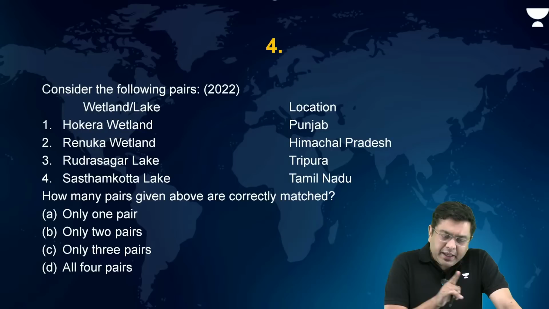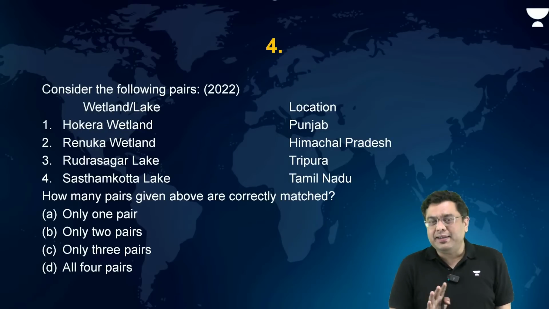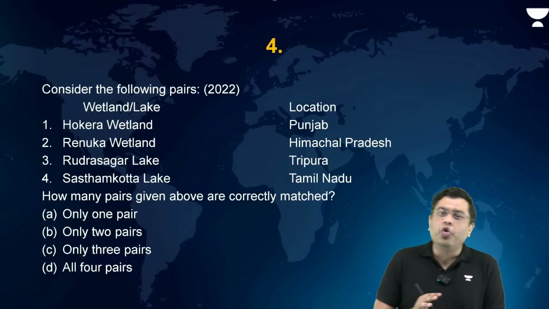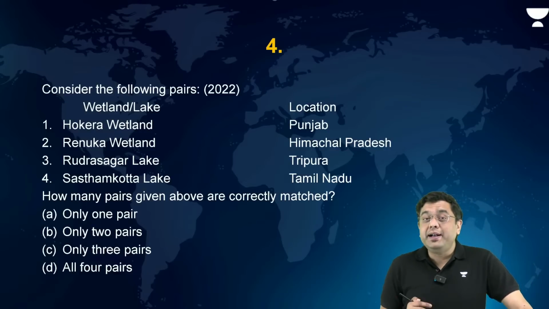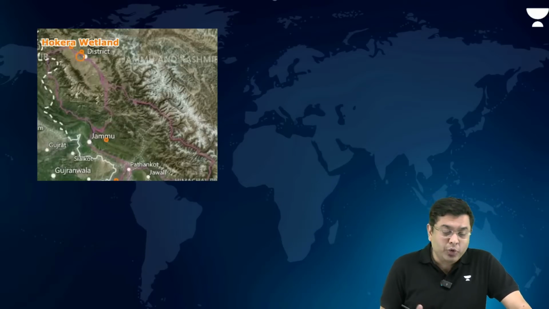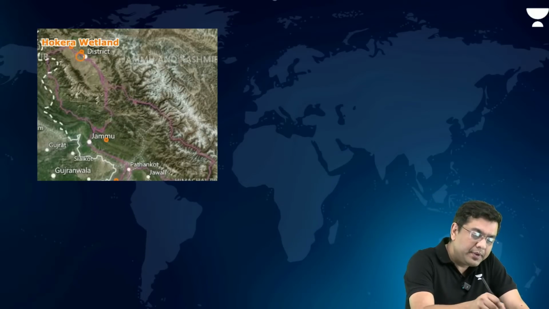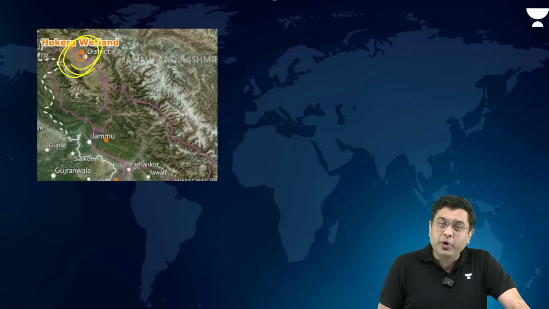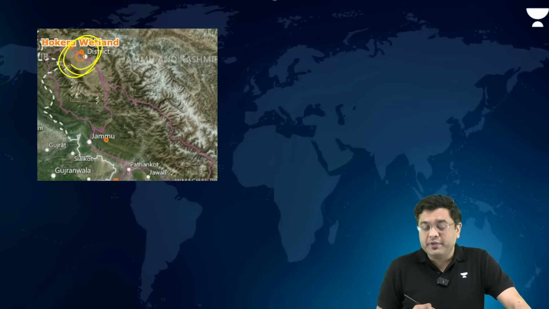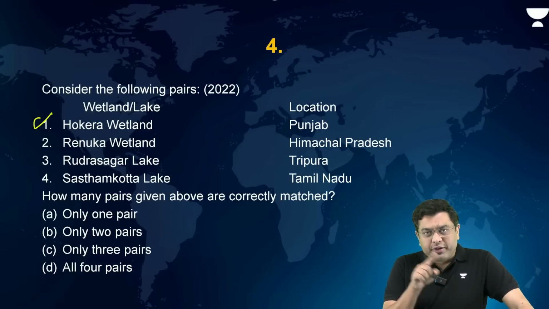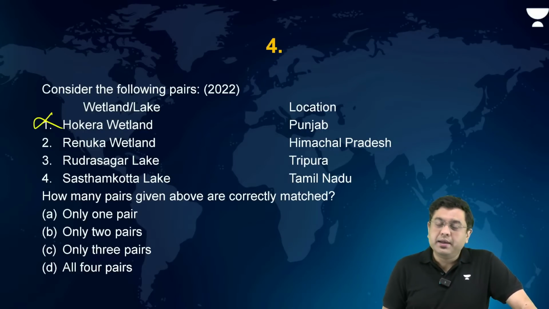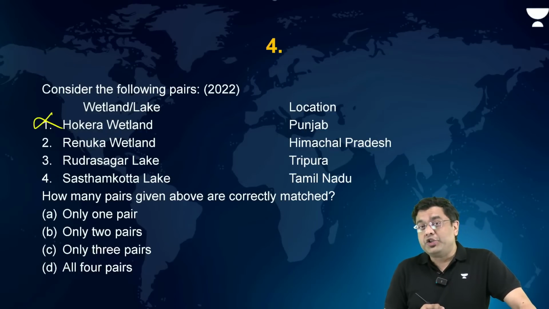Having said that, if you take a look at these wetlands and the Ramsar sites, where is Hokera wetland situated? Hokera wetland is situated in the region of Jammu and Kashmir, right? In the region of Jammu and Kashmir, in the northern part of the country. It is not situated in Punjab. So the first statement is incorrectly matched. Renuka, now this is present in Himachal Pradesh.